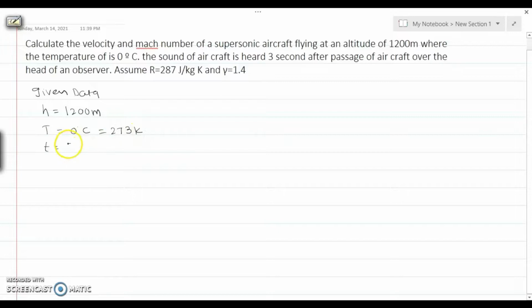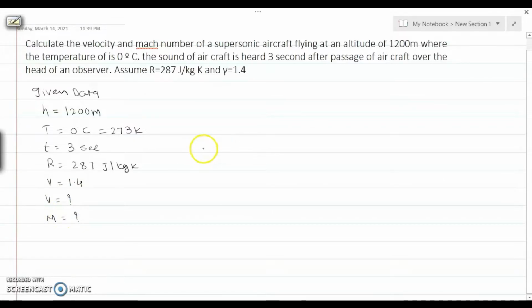The time after which the sound of the airplane is heard by the observer is 3 seconds. The gas constant R is 287 joule per kg Kelvin. Gamma, the adiabatic constant, is 1.4. We need to find the velocity of the projectile and the Mach number.